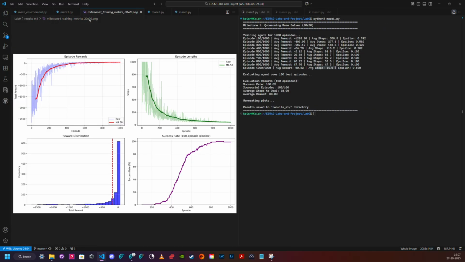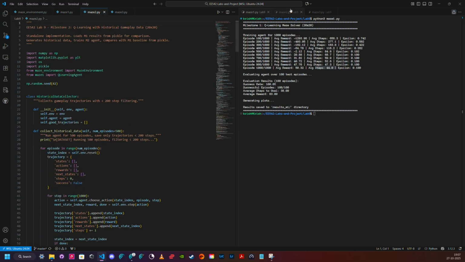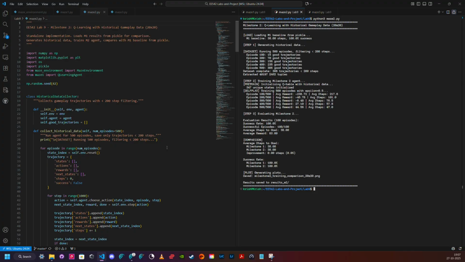Now let's go to maze 2. Milestone 2 begins by loading the milestone 1 pickle. It separately runs 500 episodes to collect historical data, which is our steps, and it filters all the trajectories that take less than 200 steps, and stores them in the buffer.